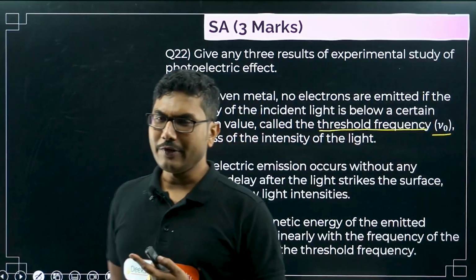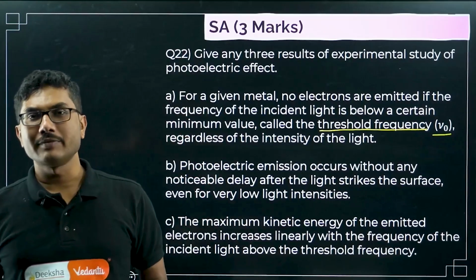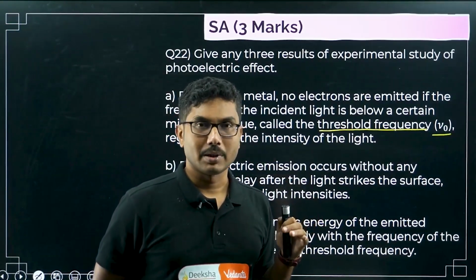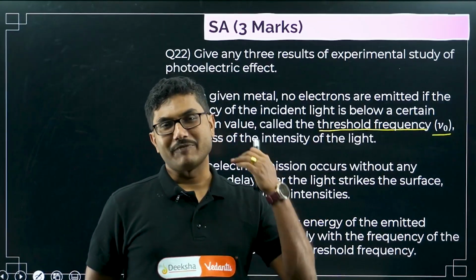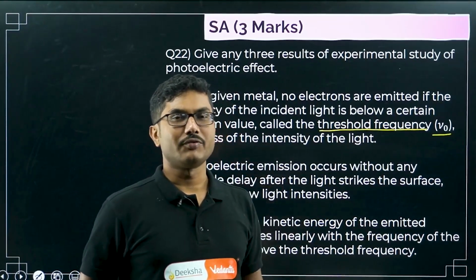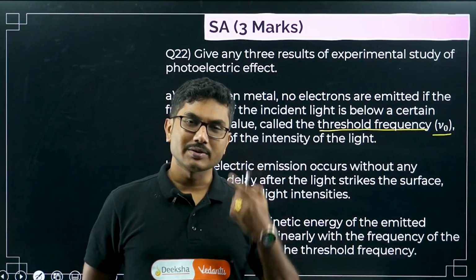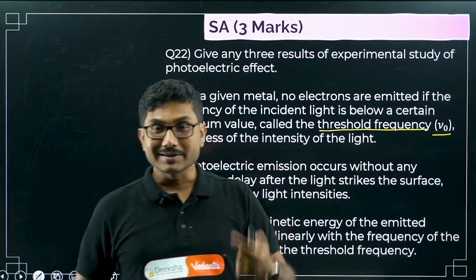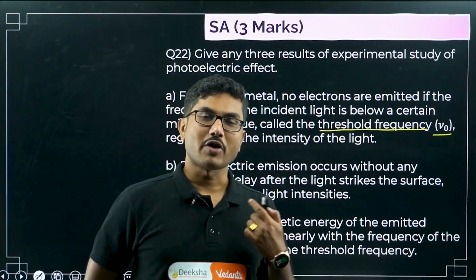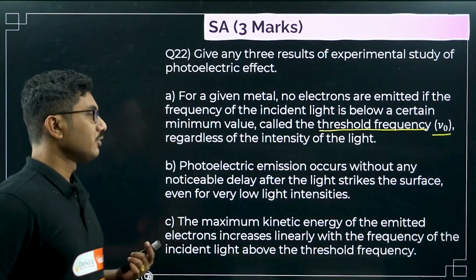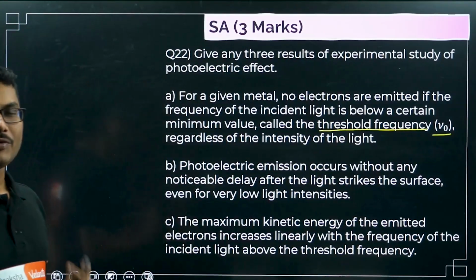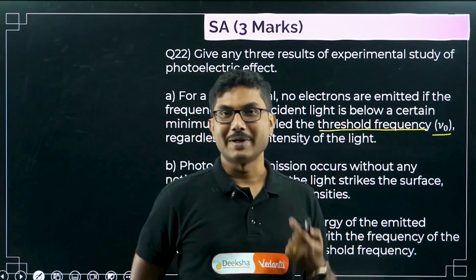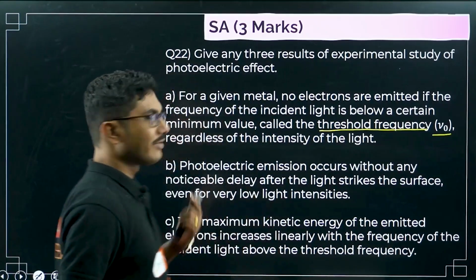So if red light does not invoke photocurrent, even 1 million LEDs will not help. But if violet light invokes photoelectric current, even one small LED is sufficient, even half an LED, even a masked LED is sufficient for photocurrent to appear. So it is very interesting that the photocurrent is not dependent on the intensity of light, but it is dependent on the frequency of the light.